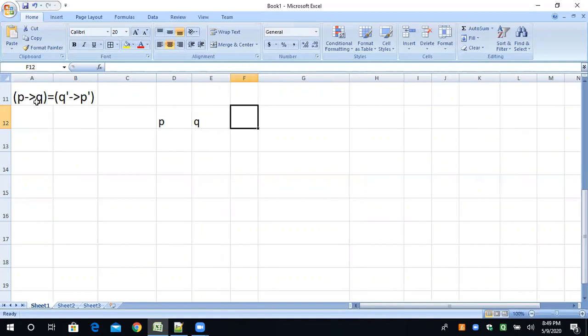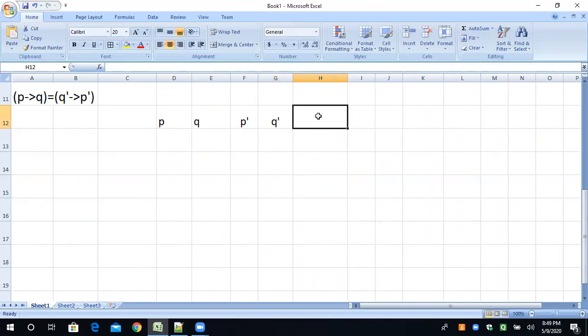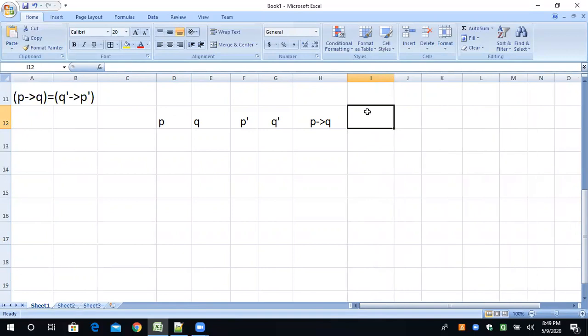So P and Q is there, and P bar and Q bar is there. So complement we can take together. Okay, now after that, P conditional Q is there, so we have to take a column P conditional Q. And after that Q bar conditional P bar is there. Q bar and P bar is already there, but we have to take one column, that is Q bar conditional P bar. This bar means complement, opposite.